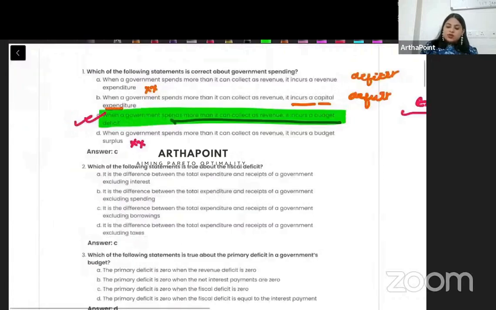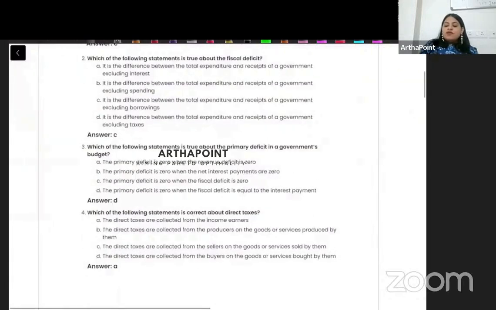Okay, come to the next question, beta. Which of the following statements is true about fiscal deficit? It is the difference between total expenditure and receipt of the government excluding interest. This is actually right, the first definition itself is correct.